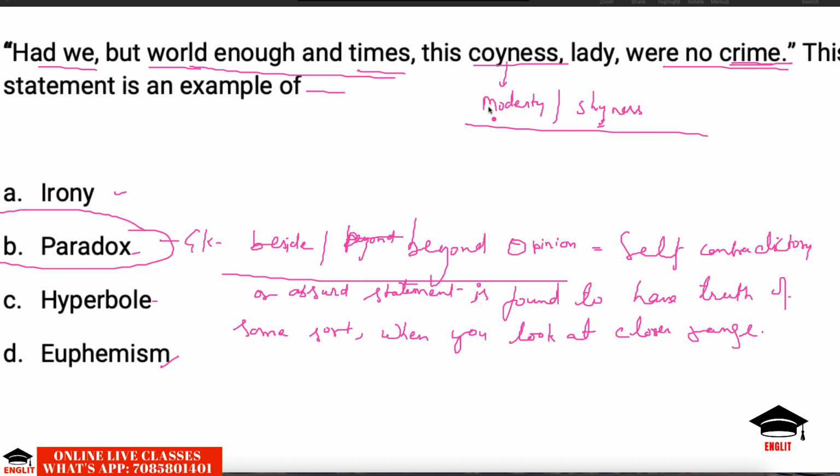But the same coyness would not be any crime if they had time. So it seems to be self-contradictory. Modesty would be a crime even if he has a lot of time, if coyness is to be labeled as crime. But here he says that when he has a lot of time, coyness is no crime, and since he has very limited time, this coyness is next to crime. It is a criminal activity on the part of the lady not to accept his proposal.